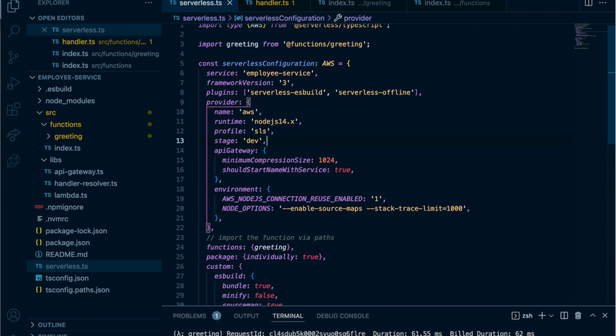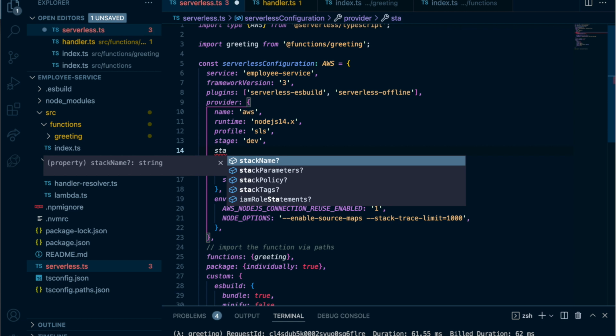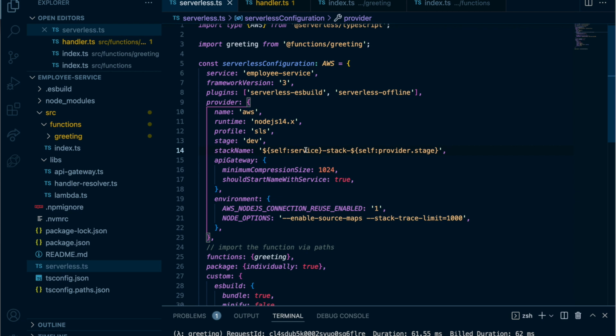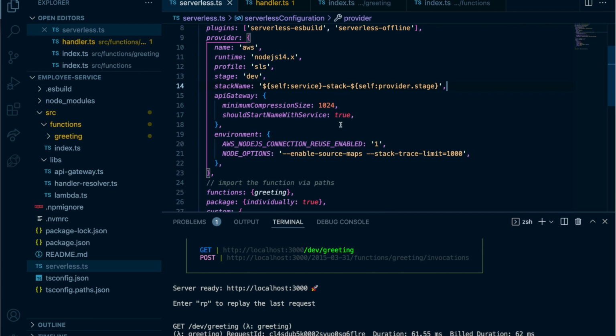And then we can also name the stacks. We can also name the stack we need. Why is this important? Because then AWS will not generate any stack names for you, right? If you see this, it says service name, the stack and the stage. So if you deploy multiple stages, you will have multiple stack files. That's cool, right?